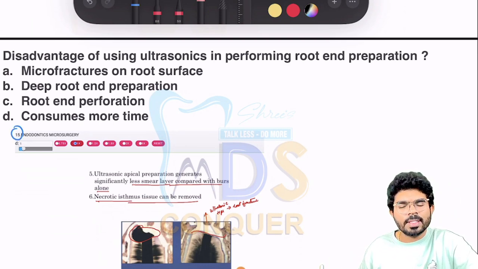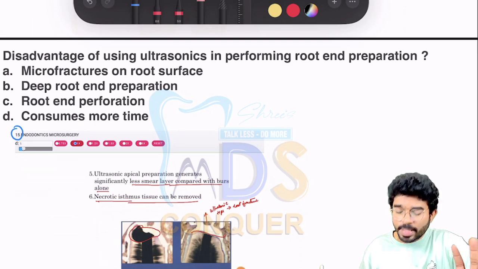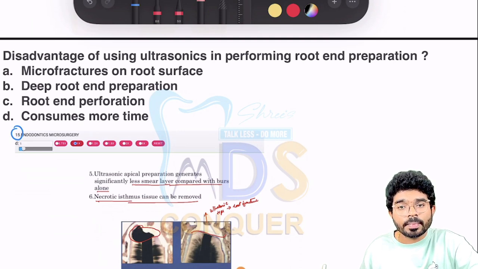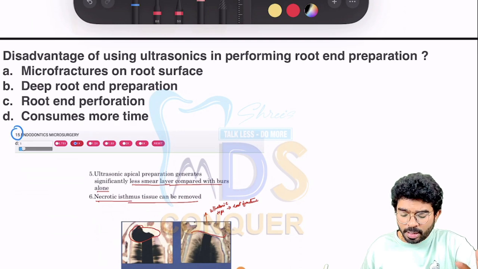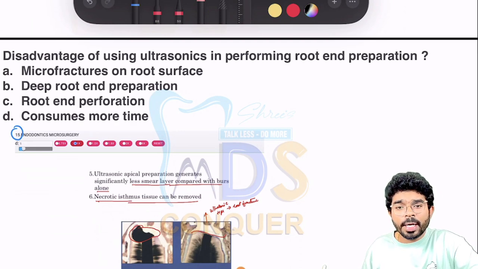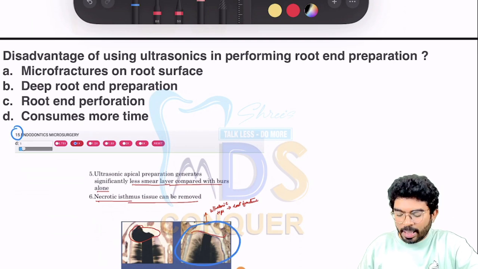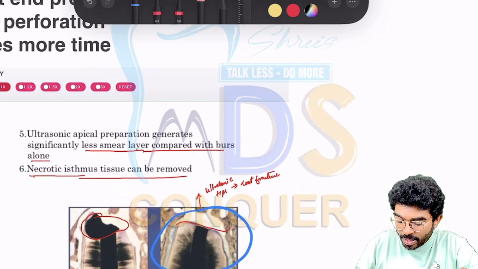And of course, this question was already discussed, given in your regular exams, as well as discussed with the offline students. Disadvantage of using an ultrasonic in performing a root end preparation. Whenever you do ultrasonic root end preparation, the major disadvantage is micro cracks. You can see in the diagram, the micro cracks are there. Nicely it was discussed in the video.